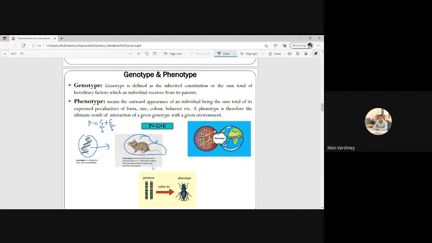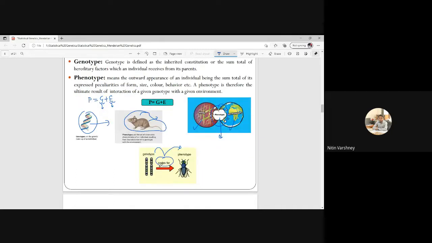So phenotype is the set of observable characteristics of an individual resulting from the interaction of genotype with its environment. So these are genes, this is environment, and this is phenotype. Okay, so we can say that genotype codes for phenotype. So this genotype will code for phenotype. The genetic constituent we will get from our parents, but due to environmental changes, we will get some differences.